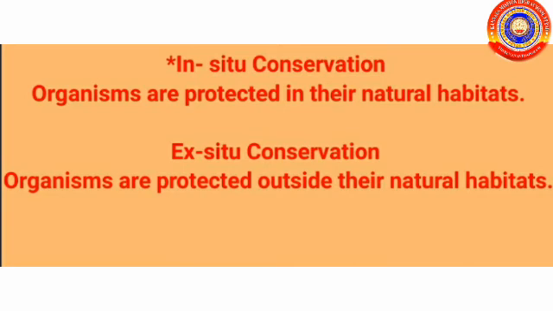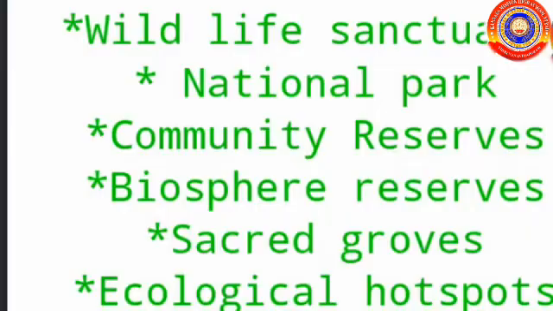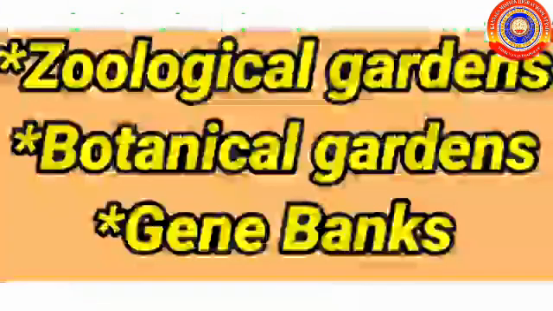Then the two types of conservation methods are prevalent. They are in situ conservation and ex situ conservation. In in situ conservation, the organisms are protected in their natural habitat. In ex situ conservation, the organisms are protected outside their natural habitats. Wildlife sanctuary, national parks, community reserves, biosphere reserves, sacred groves, ecological hotspots are the examples of in situ conservation. Zoological gardens, botanical gardens and gene banks are the examples of ex situ conservation.